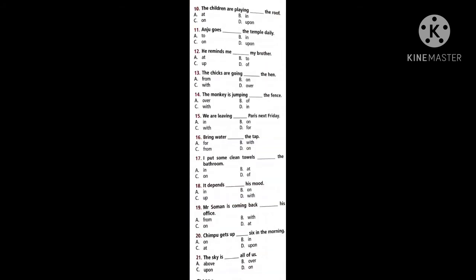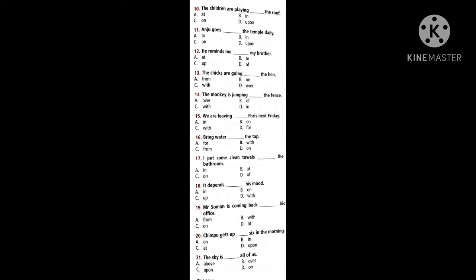Now, coming to B, fill in the blanks with the correct preposition. Rohan lives dash Delhi. So, normally we say we live. Where do we live? Basing on that, you can complete that question. Now, coming to the 10th one in page 31, the children are playing dash the roof. Roof means above a house. The top of the house is called the roof. Can we say in the roof, at the roof, on the roof, or upon the roof?